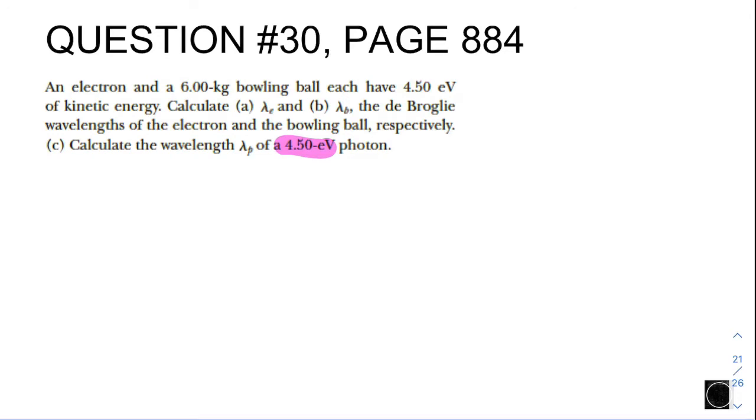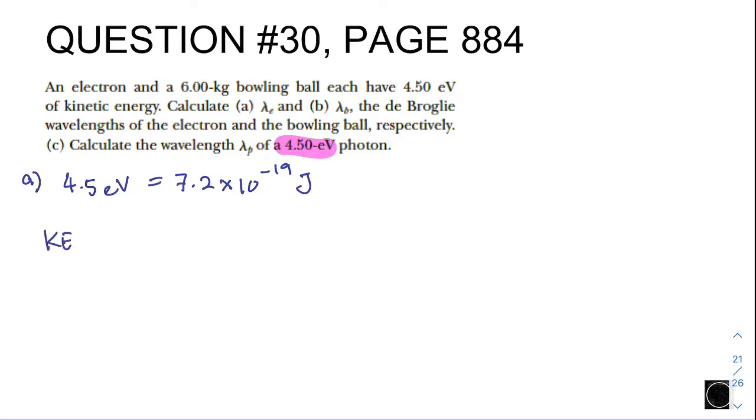Why is it so? First things first, you need to convert: 4.5 eV is equivalent to 7.2 times 10 to the power of negative 19 joules, right?